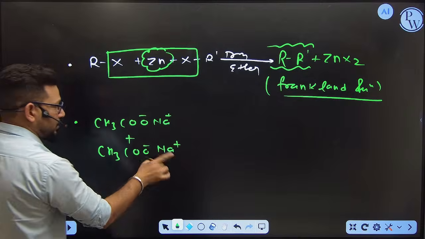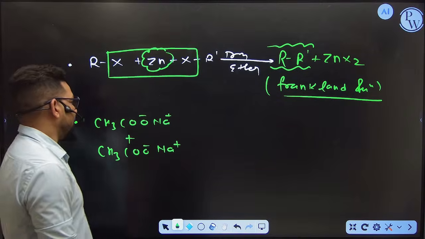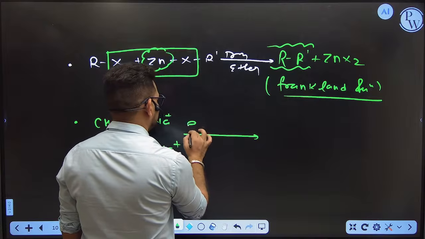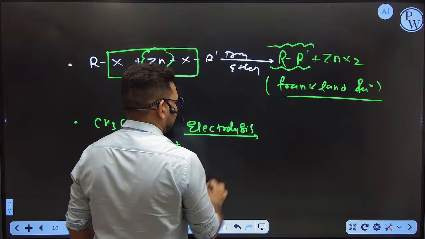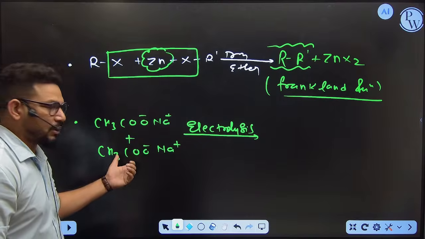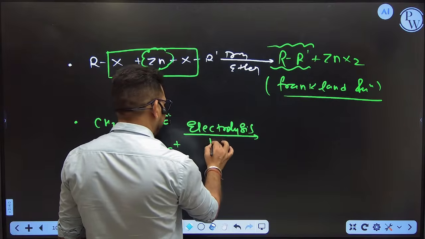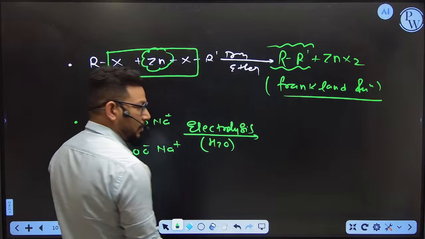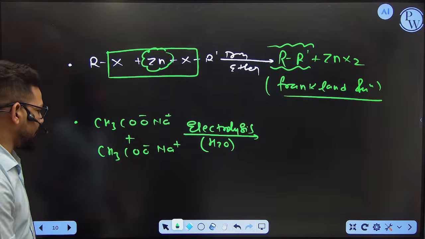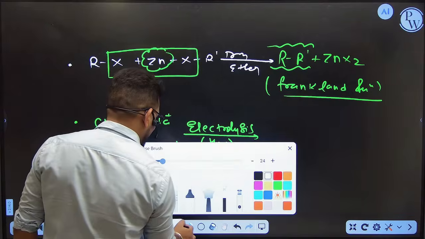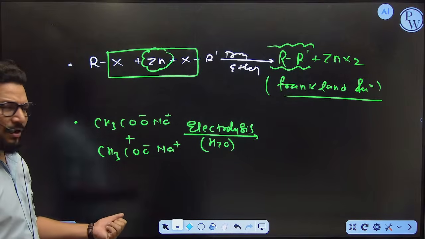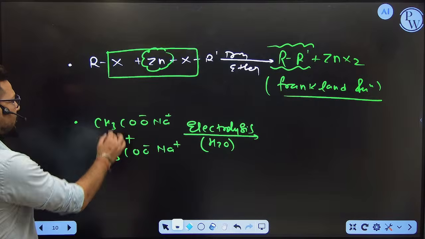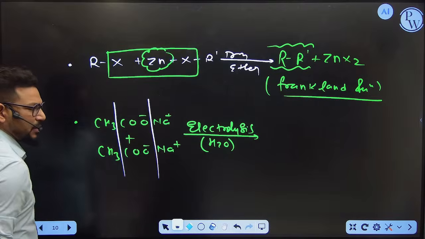You are taking 2 molecules of sodium acetate, and if you are going to electrolyze this in the presence of water, what will you get? The thing is very simple. Actually a mechanism is also there, but there is no need to mechanize right now because you are in the last moment. Just do one thing, break down the molecule in this manner only.